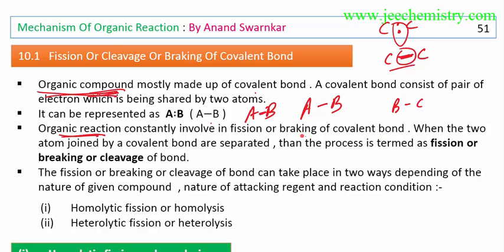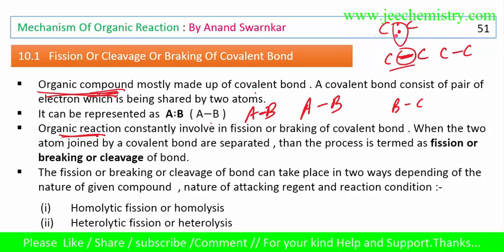When two or more atoms joined by a covalent bond are separated, for example, suppose two carbon atoms in a compound are joined by a covalent bond and it breaks, they are separated. How this separation happens I will tell you later; here it is only for understanding the introduction. When two atoms joined by a covalent bond are separated, this process is termed fission, breaking, or cleavage of covalent bonds.